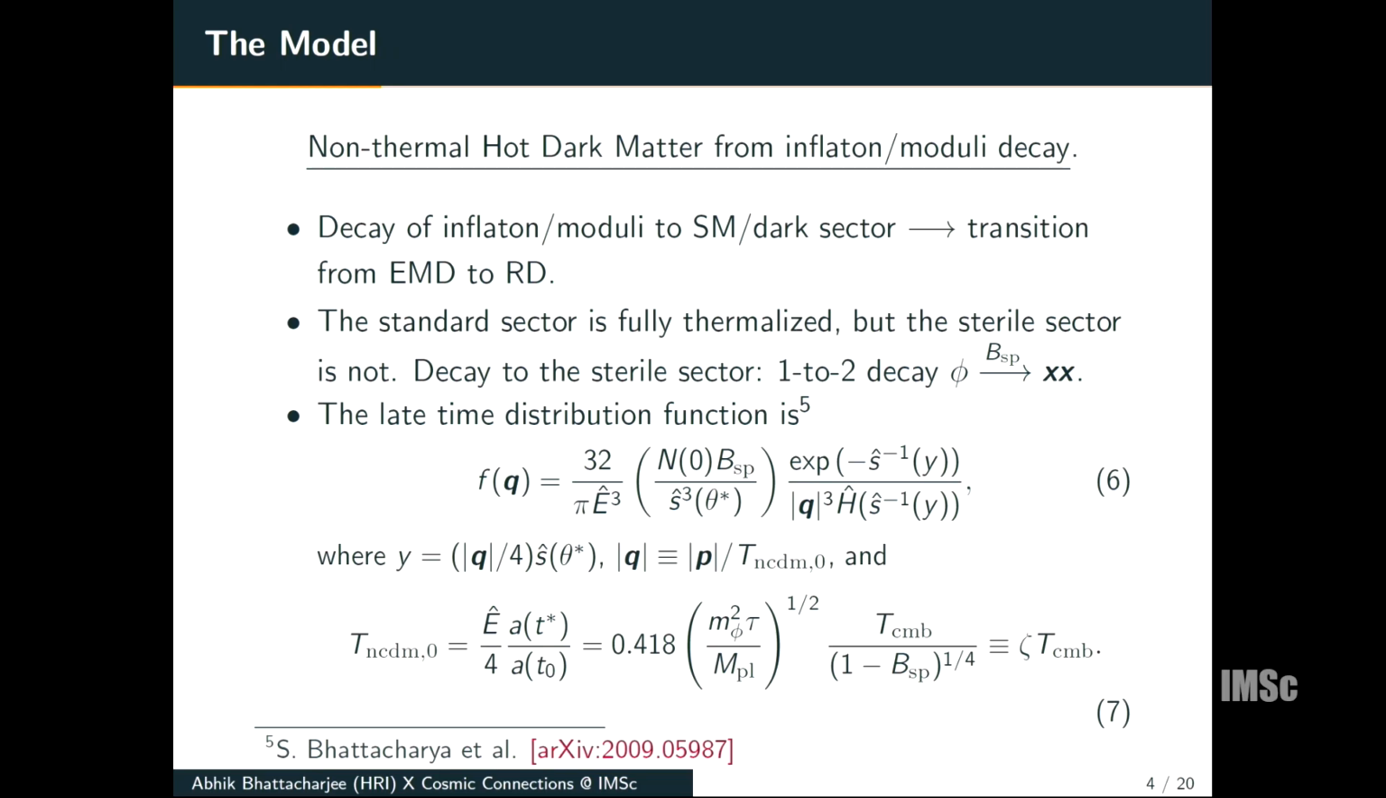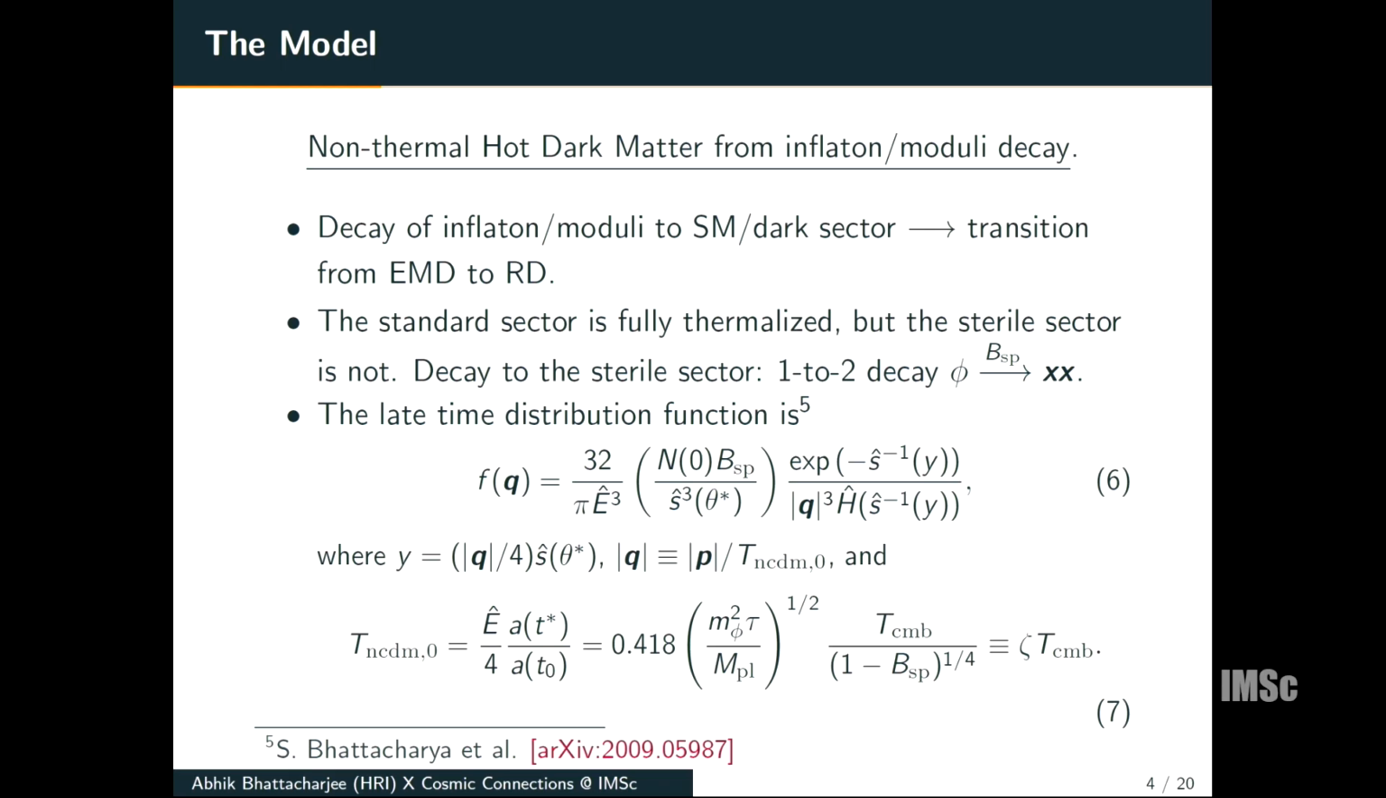The late time distribution function of the non-thermally distributed sterile particles, LiMRs, was found in this paper by Sukanya Bhattacharya, and this is of this form. E hat is the energy of the sterile particle at production, N0 is the initial number density of the inflaton or the modulus, and B_sp is the branching ratio to the sterile particles like I mentioned. S(θ) is just the scale factor as a function of θ, which is a dimensionless time parameter defined as t over tau, tau being the lifetime of phi. And H is the dimensionless Hubble parameter. Y is defined in this way.